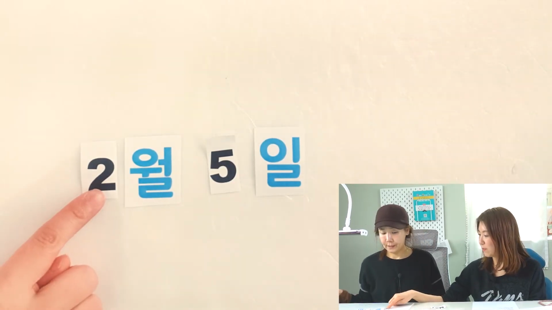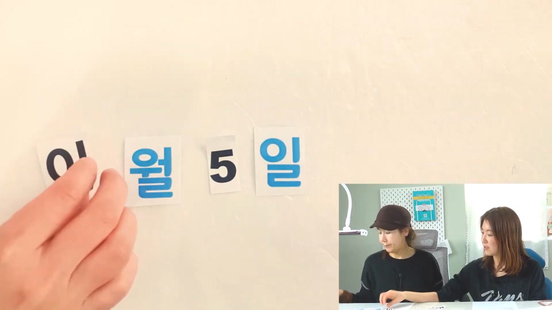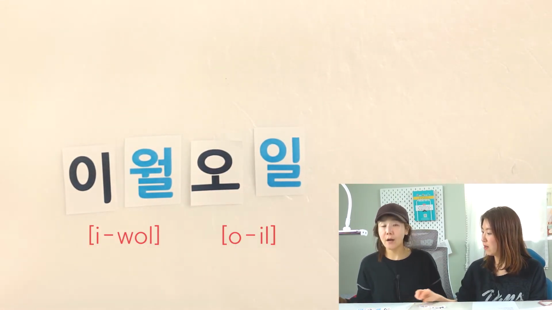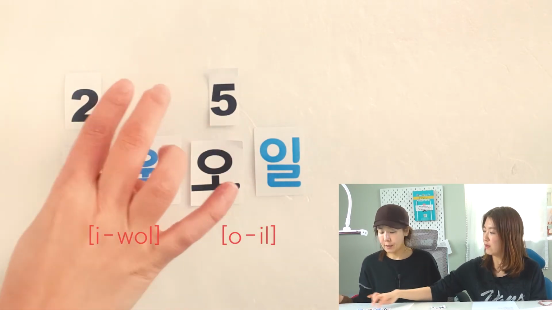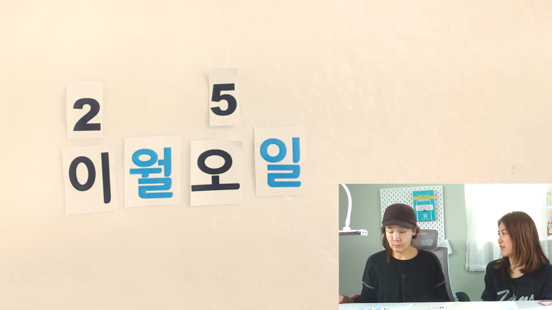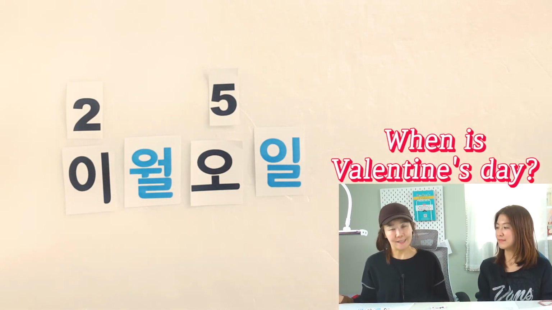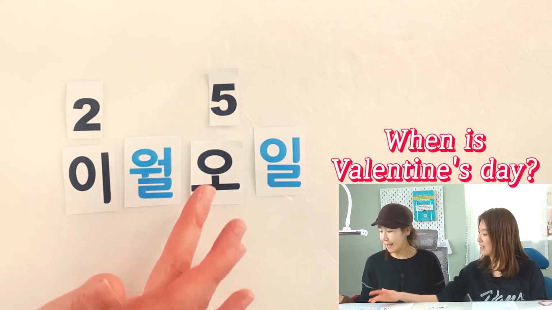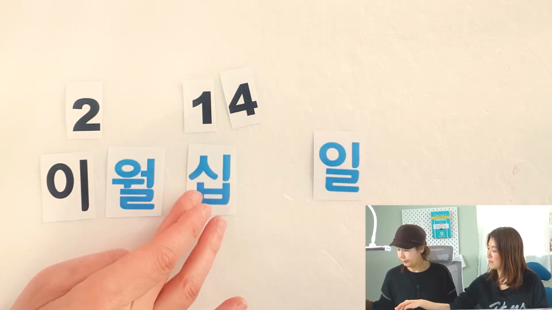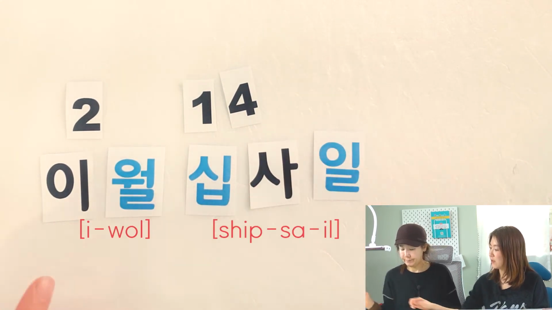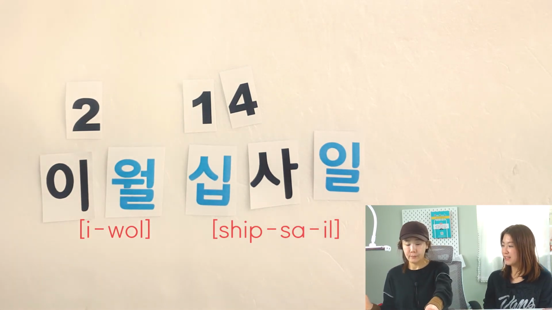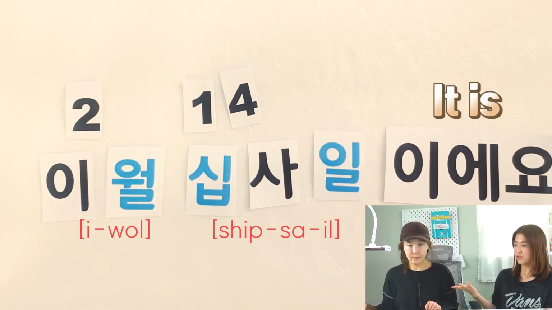Number 2 is 이. So 이월. Number 5 is 오. So 2월 5일. When is Valentine's Day, 선생님? 2월 14일. So 10 찾아주시겠어요? 십. 14일. So 2월 14일이에요. Let me give you a question and you answer, okay?